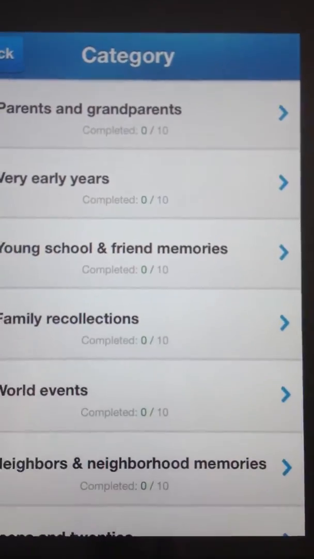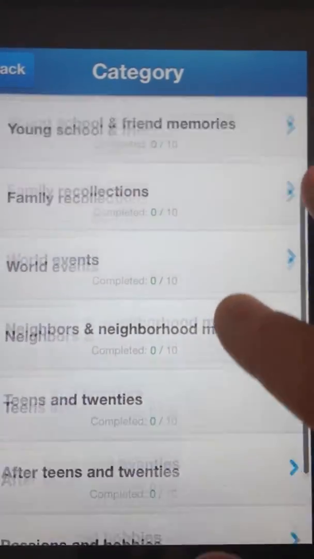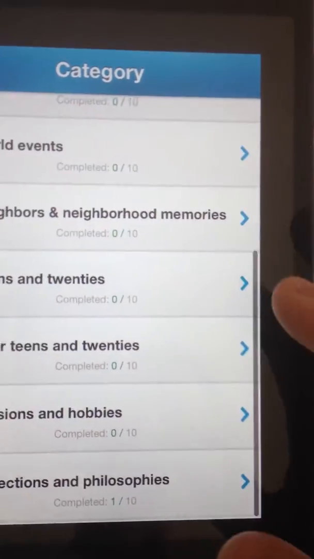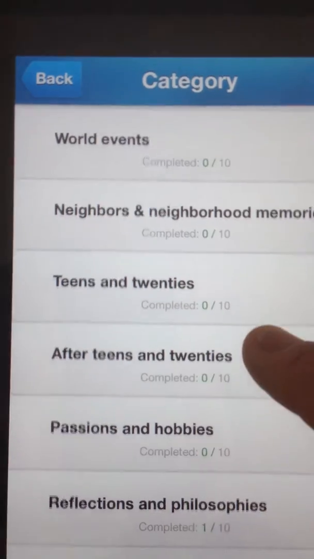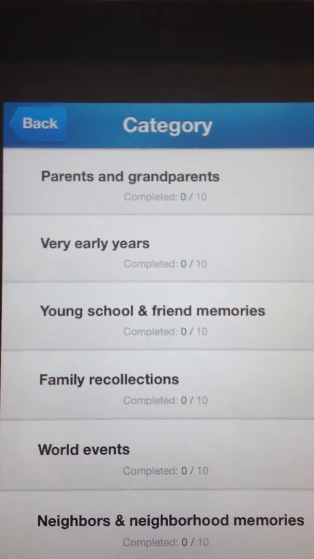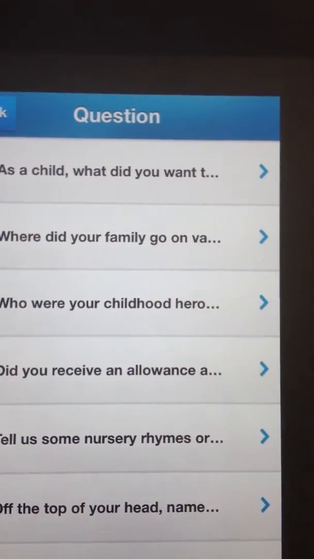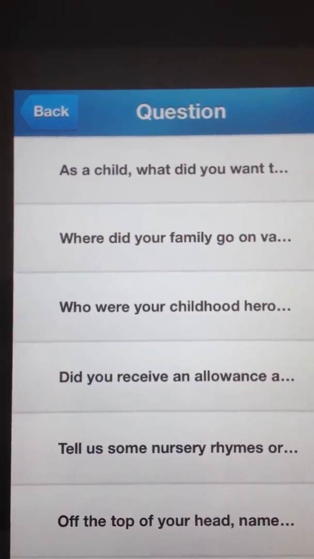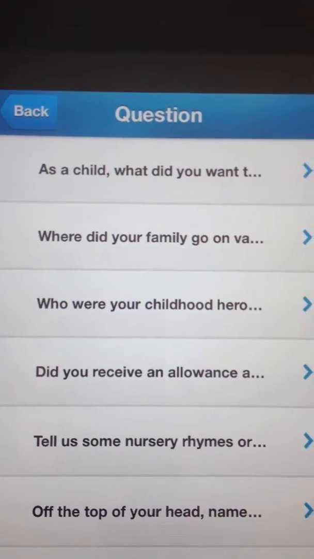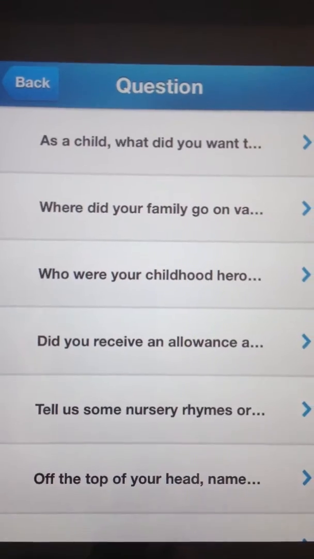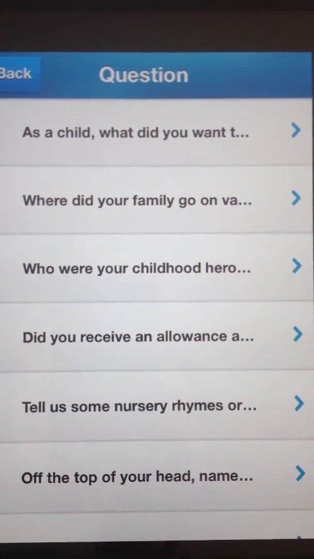So the idea here is that we've got 10 chapters that start with parents and grandparents, early years, school, family recollections, world events, passions, hobbies, things of that nature. Right? So you just pick a chapter. Let's take very early years, and then you'll see there's a series of 10 questions. That's the point of this 10 for 10: 100 questions about your life. You can answer any one of them or all of them in any succession, or skip any that you wish.